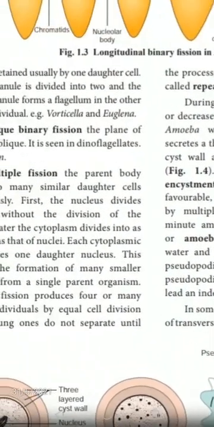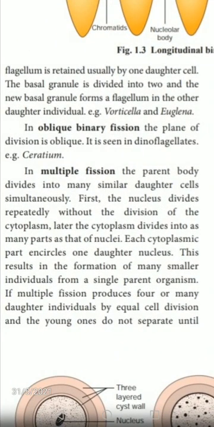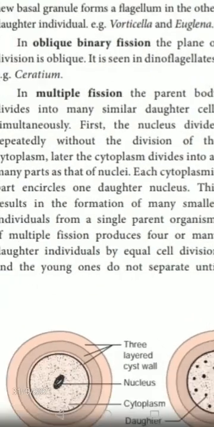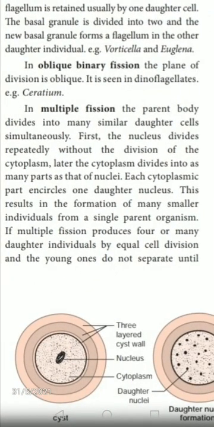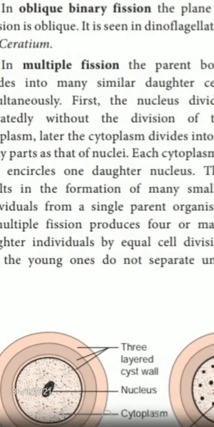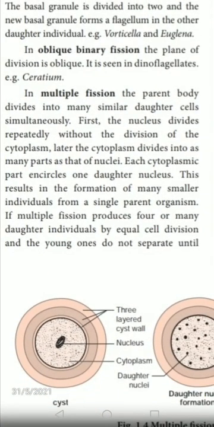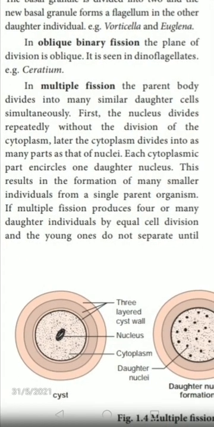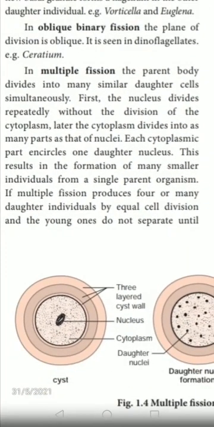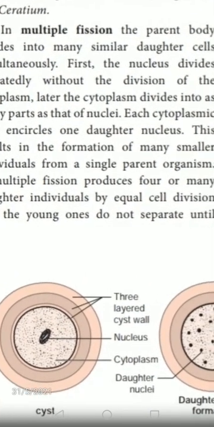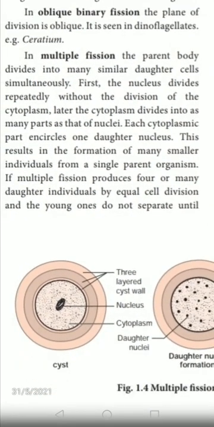In multiple fission there is one more type, repeated fission. What is repeated fission? You can mark it, 2 marks. If multiple fission produces 4 or more daughter individuals by equal cell divisions, that is the first point of repeated fission. The second point is that the young ones do not separate until the process is complete. This is what we call repeated fission.